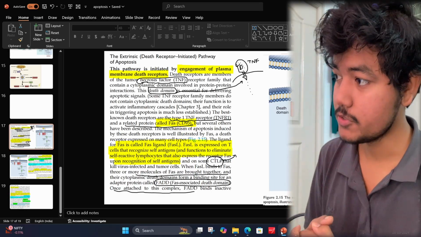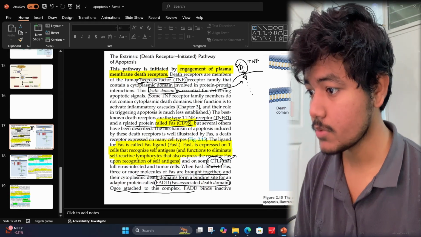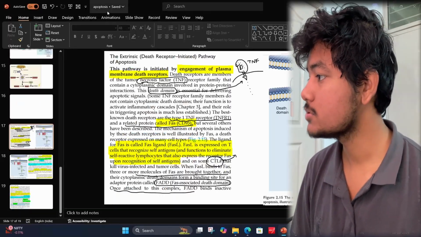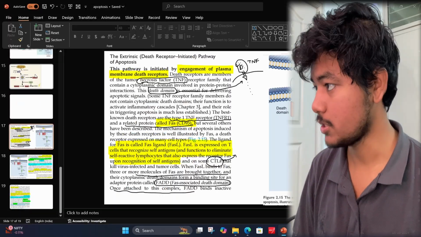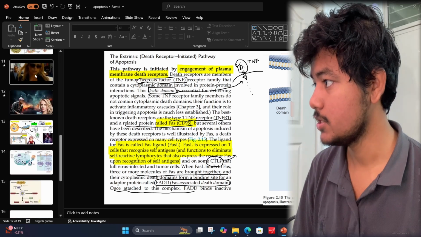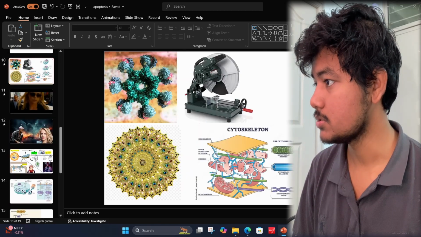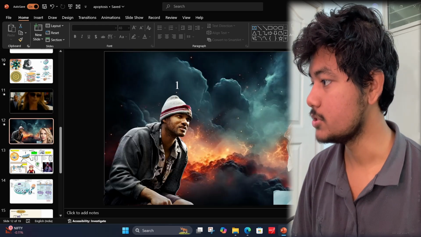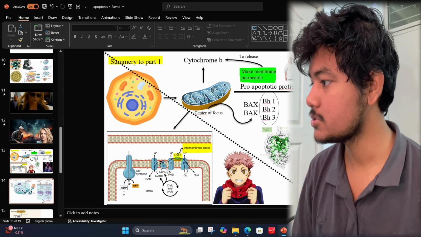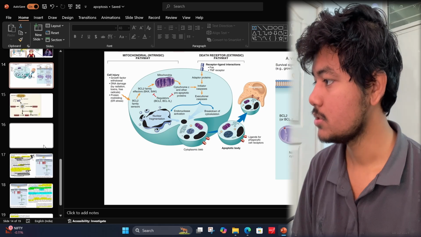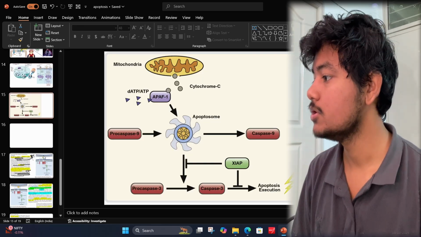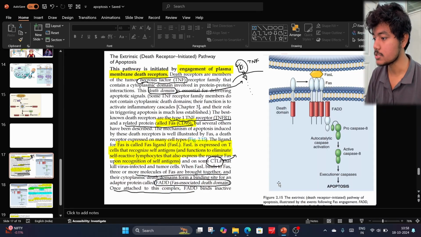Guys, in the last video lecture we understood apoptosis through the intrinsic pathway. We had seen the video, we understood what is happening here, and we summarized it. This we have already discussed in the earlier video. So in this video what we will be discussing is the extrinsic pathway.